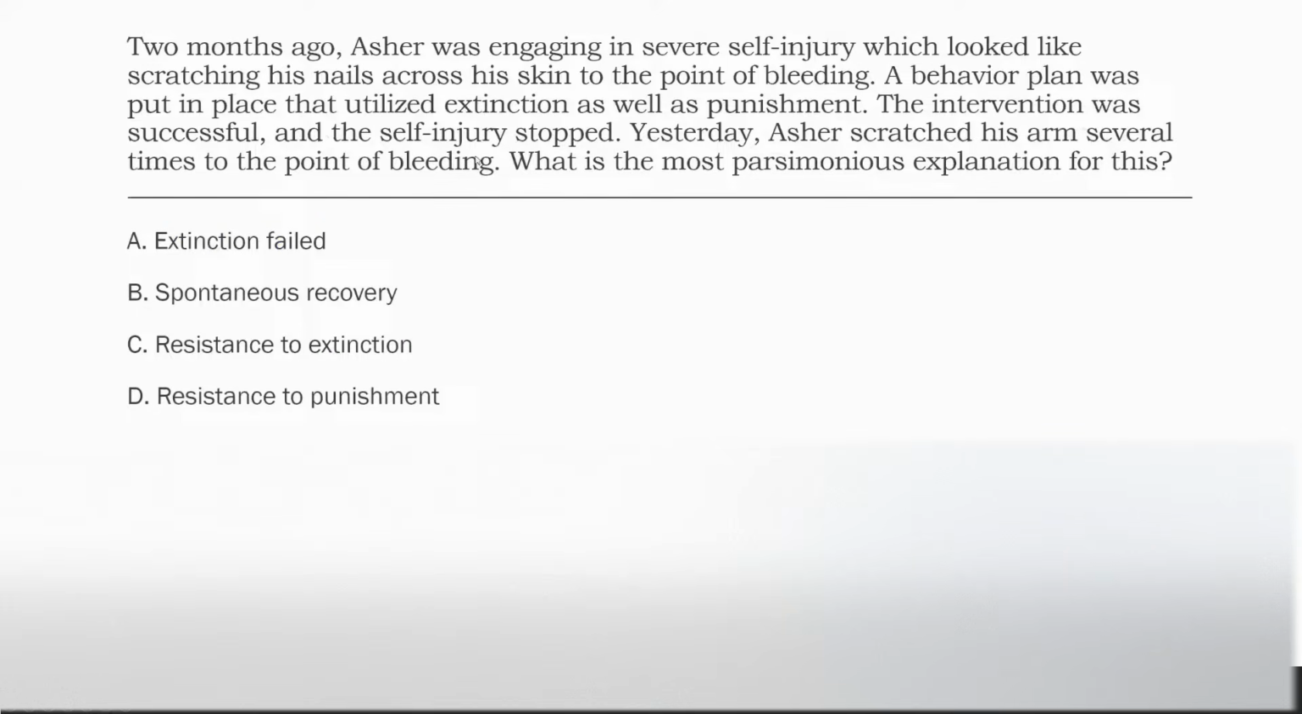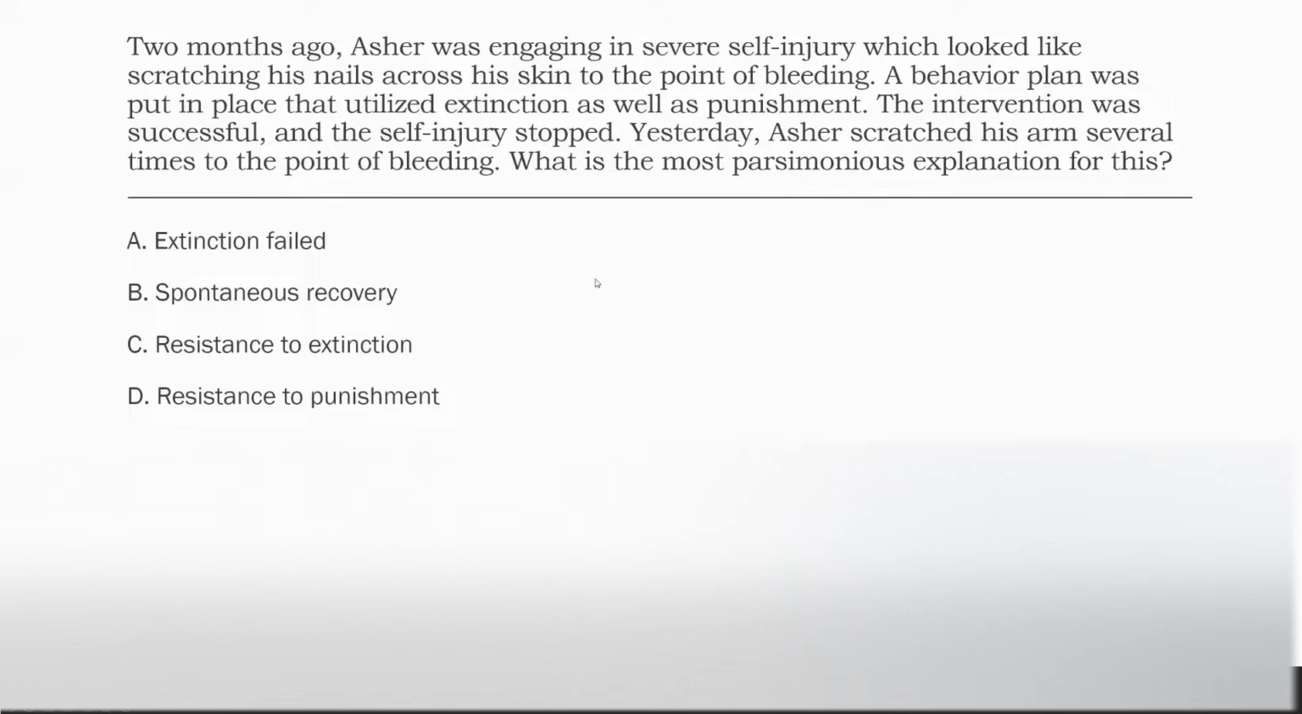Two months ago, Asher was engaging in severe self-injury, which looked like scratching his nails across the skin to the point of bleeding. A behavior plan was put in place that utilized extinction as well as punishment. The intervention was successful and the self-injury stopped. Yesterday, Asher scratched his arm several times to the point of bleeding. What is the most parsimonious explanation for this? What is parsimony? Parsimony is the simplest explanation. So now we are actually providing an explanation. Remember our earlier question about Cindy Lou, who had doubt. Now we're actually giving an explanation, the simplest explanation for Asher suddenly starting to scratch his arm again.